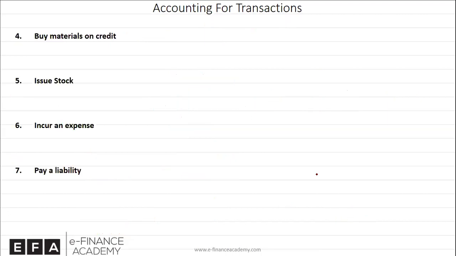Let's look at some further transactions. So buying materials on credit. That's your inventory, as we know, when you buy materials. So assets equals liabilities plus equity. Your inventory will go up, and since you did not pay, you'll have another account, which is your liability, and often this is called accounts payable, which is what you owe to your suppliers. Again, your balance sheet will remain in balance.